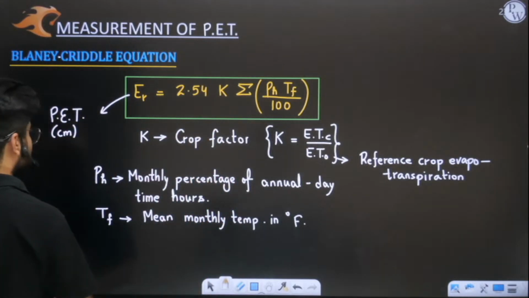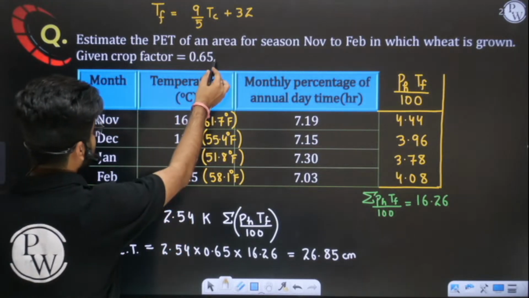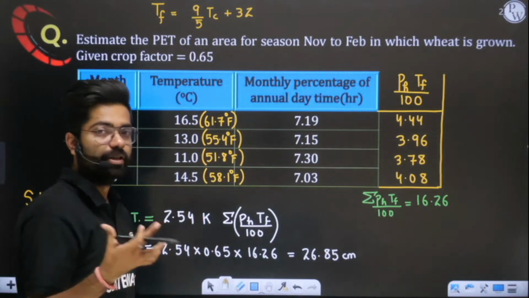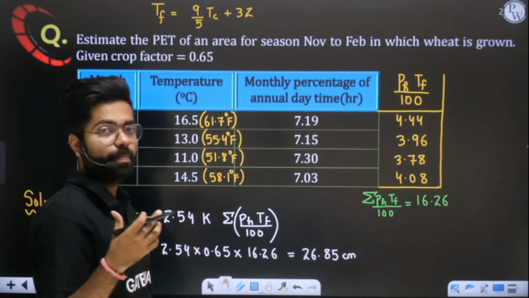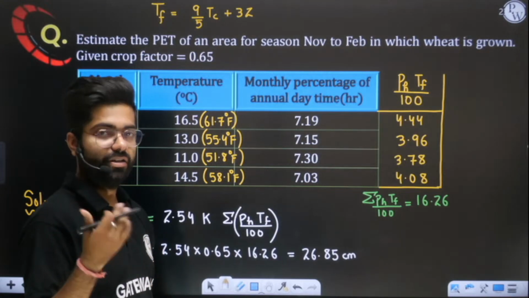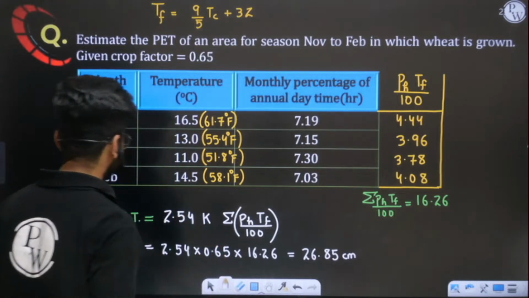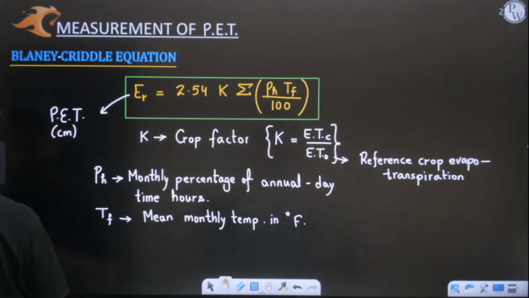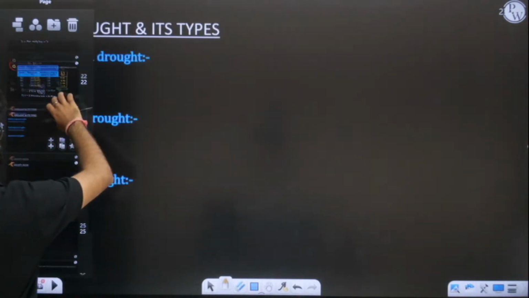See, the crop factor is telling you that the crop they are talking about is consuming 65% of the evapotranspiration needs of the reference crop. The reference crop is consuming 100%, then your given crop is consuming only 65%. So this is implied here. I hope this potential evapotranspiration concept is very clear to you. How you measure it is also done, and we'll discuss droughts and aridity index in the next class.